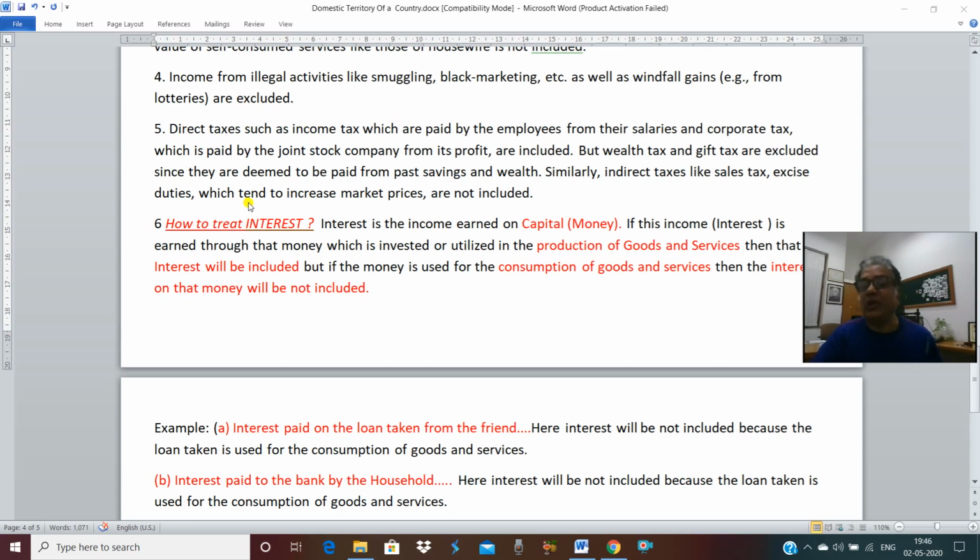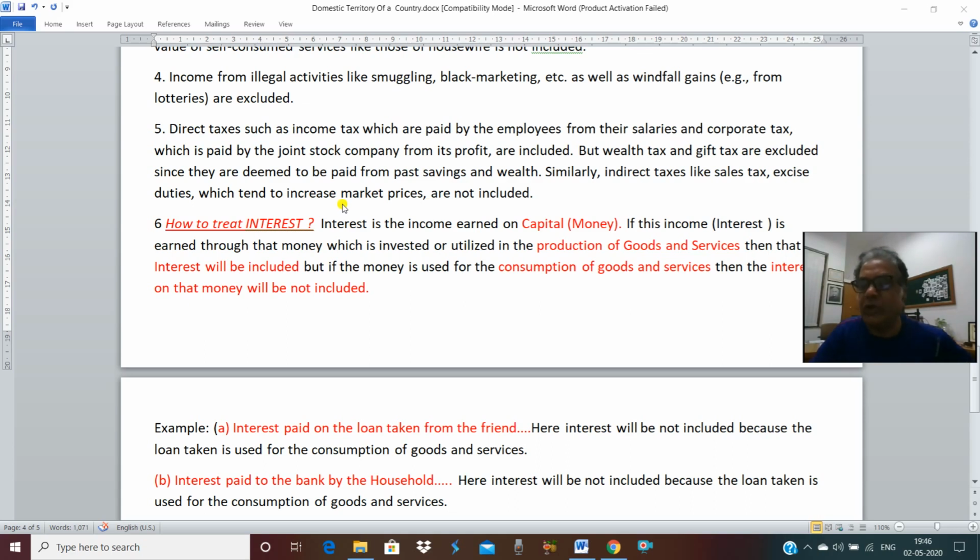They only increase the market price. They are not going to increase the actual price. So that's why when we calculate domestic product, we do not calculate at market price. We calculate at factor cost so that we can neutralize or dilute the effect of indirect taxes. So when we are calculating domestic product or national product, we will not touch sales tax, excise duty or GST.